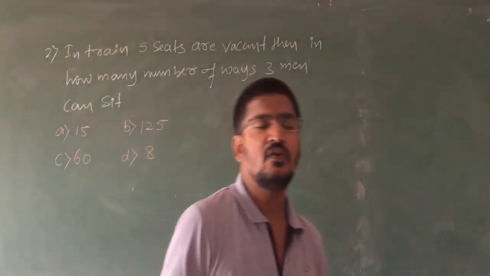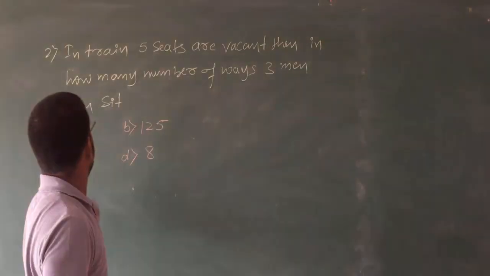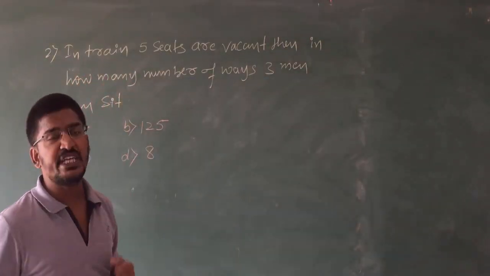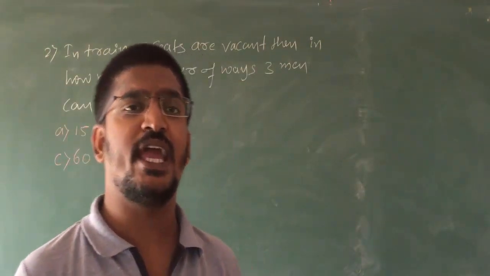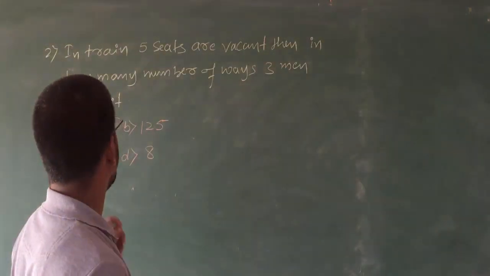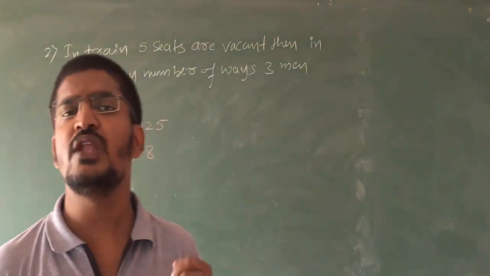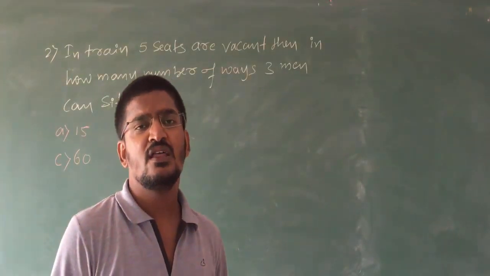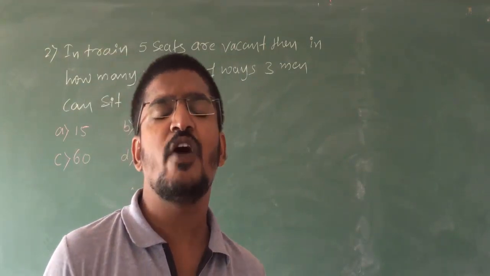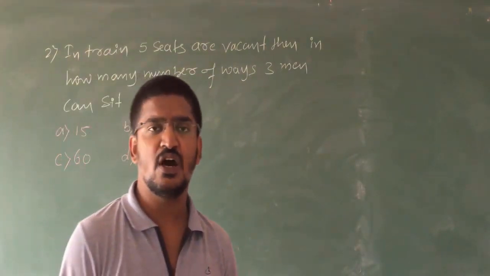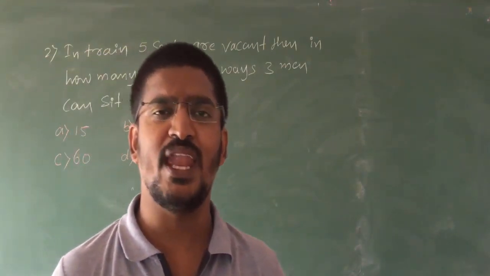Okay, students. Now let us go for our second problem. In a train, 5 seats are vacant. In how many number of ways can 3 men sit on 5 seats? Clear? There are 5 seats which are vacant in the train. In those 5 seats, how many ways are there for 3 men to sit?